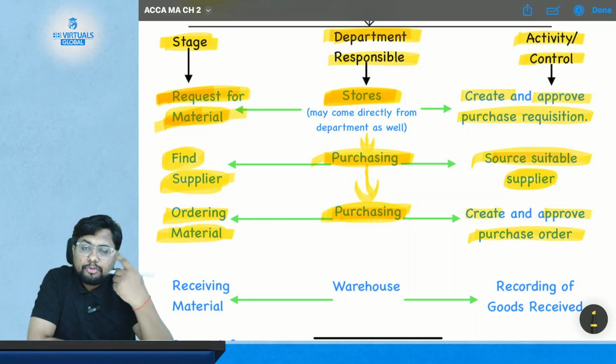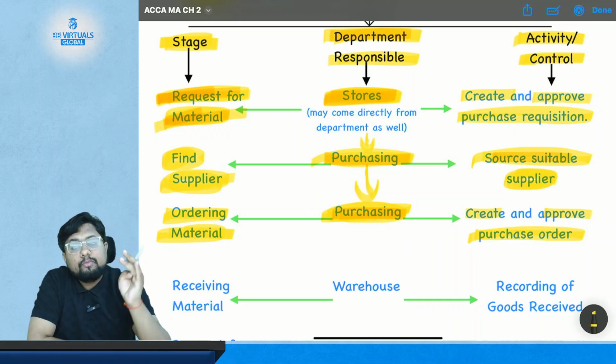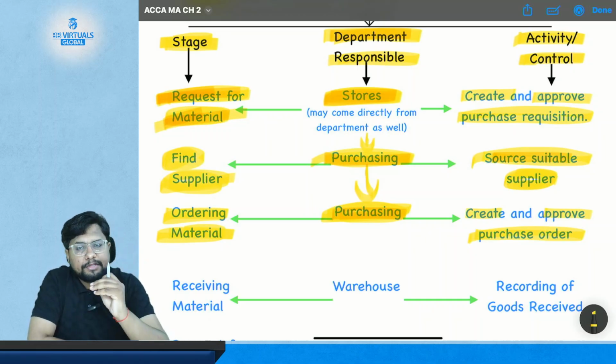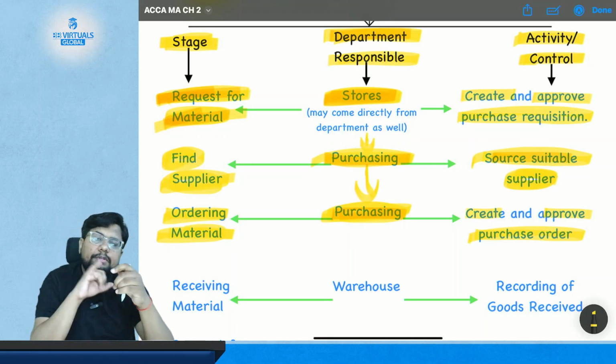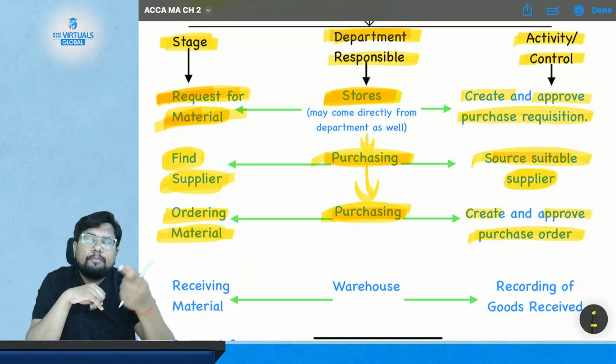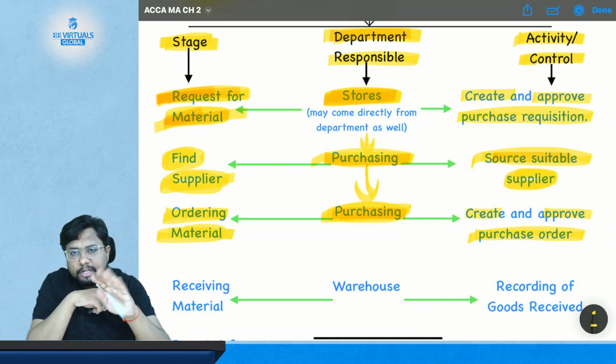Okay, so store department will create and approve what? Purchase requisition, but purchasing department will create and approve purchase order. First, store department will request the purchasing department to get the material. And how are they going to request? By creating and approving the purchase requisition.